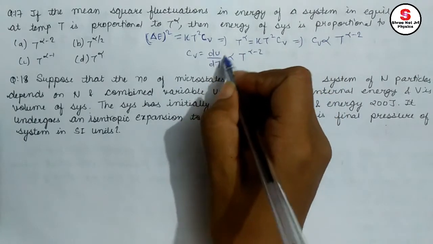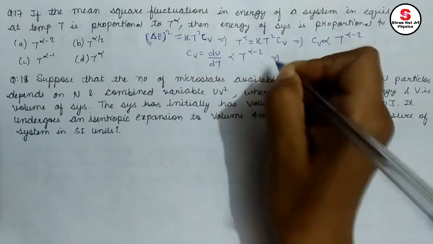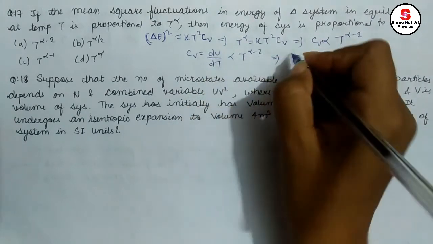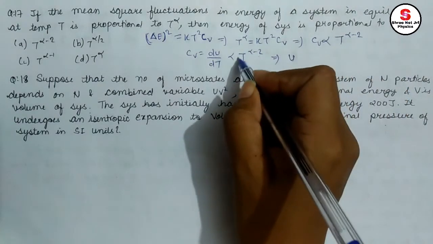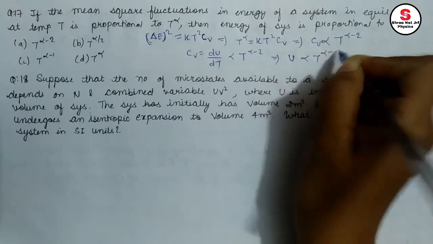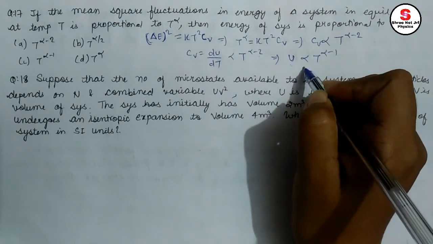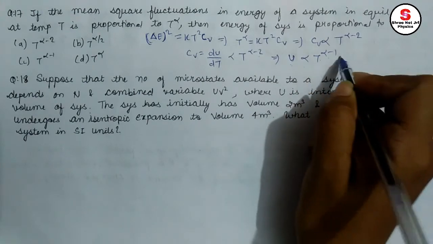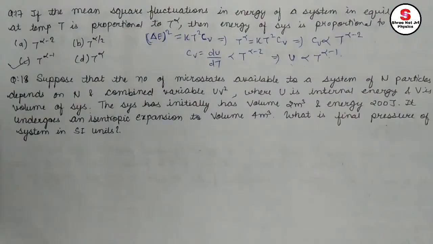If I want to find how the energy of the system is depending on the temperature T, that means I need to integrate it. Okay, so on integrating, T to the power alpha minus 2 after integration is proportional to T to the power alpha minus 1. One power increases now, that's why. So energy U is proportional to T to the power alpha minus 1. So right option is option number C.